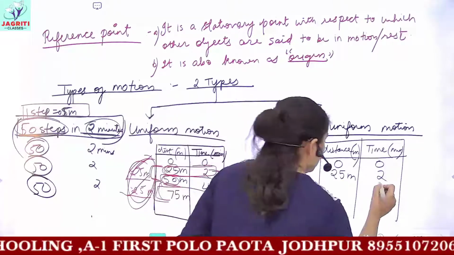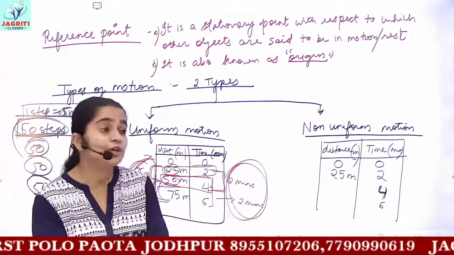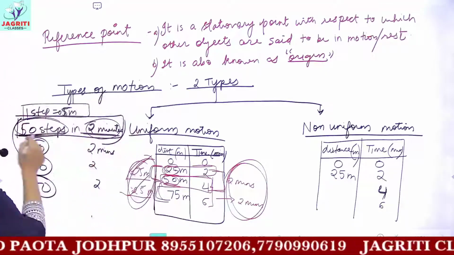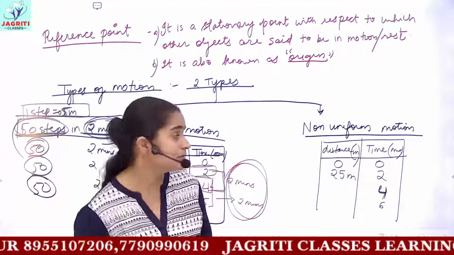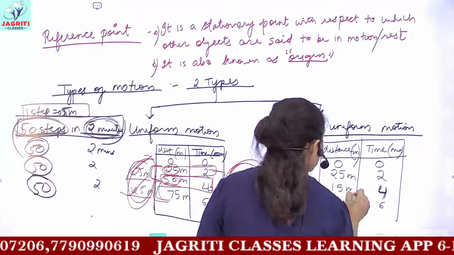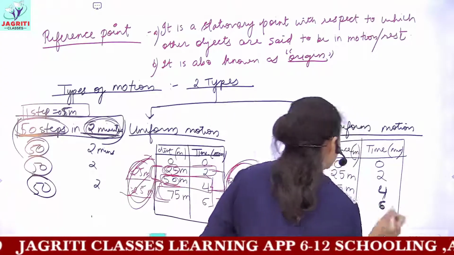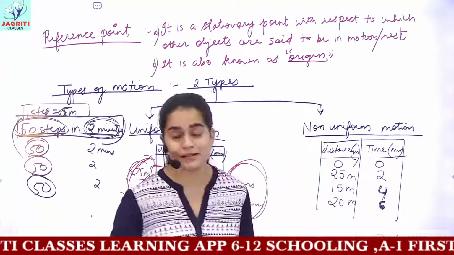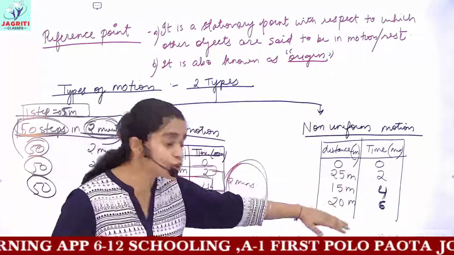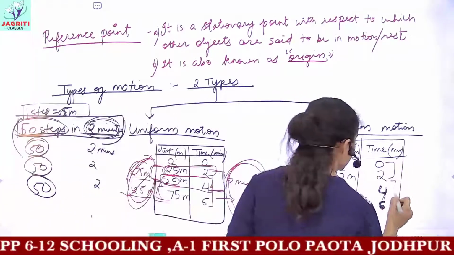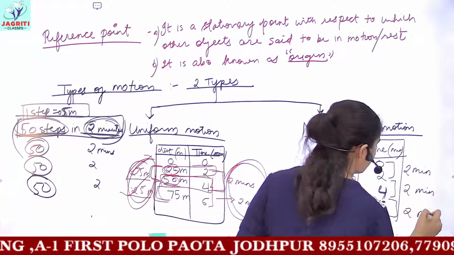But when you reached farther from your house, you saw much traffic, and because of the traffic you could not maintain your speed to cover 25 meters in the next 2 minutes. What you did was cover just 15 meters in the next 2 minutes. Then in the next 2 minutes, you ran for a while and managed to cover 20 meters. What do these values show? The time has a difference of 2 minutes each.